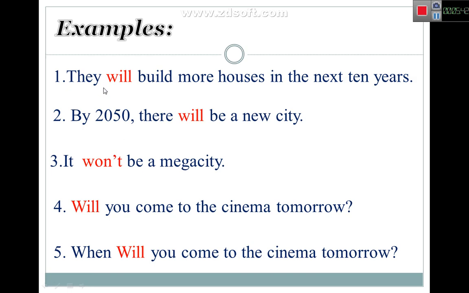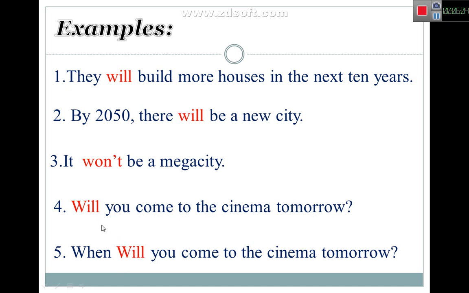If we please look back at the examples, they will build or there will be, these two are positive sentences, and this one, it won't be a mega city, this is the negative. Will not, won't be. We said that in the previous slide. And will you come to the cinema tomorrow, or when will you come? These are questions.